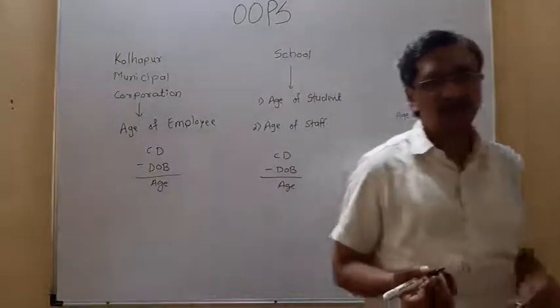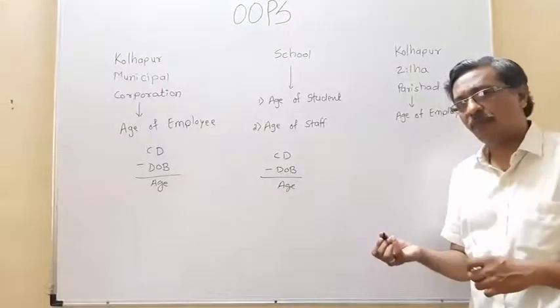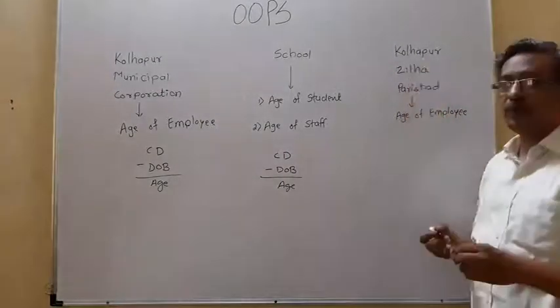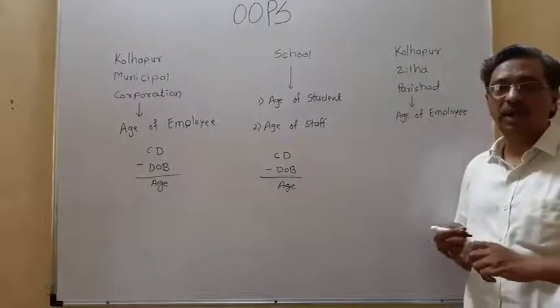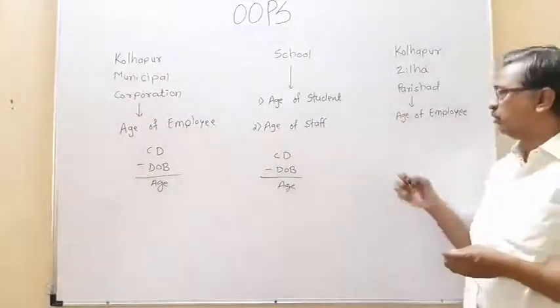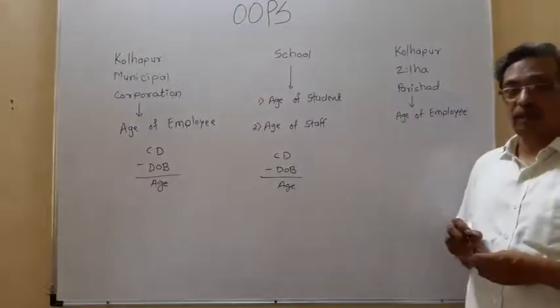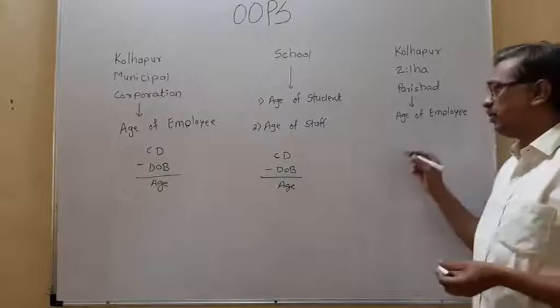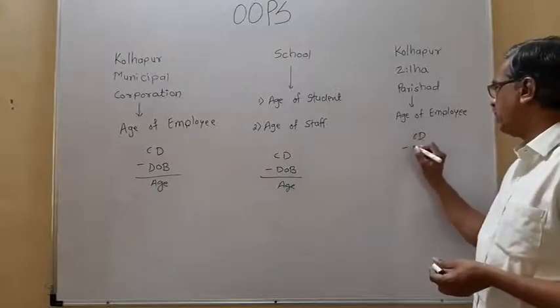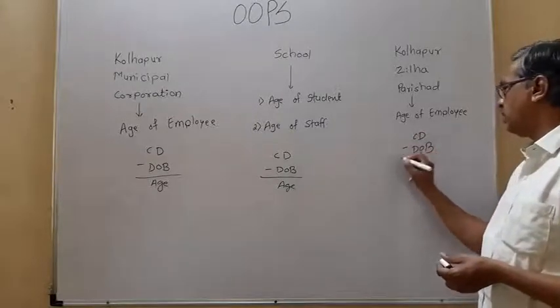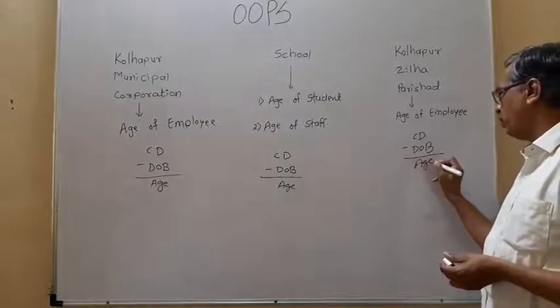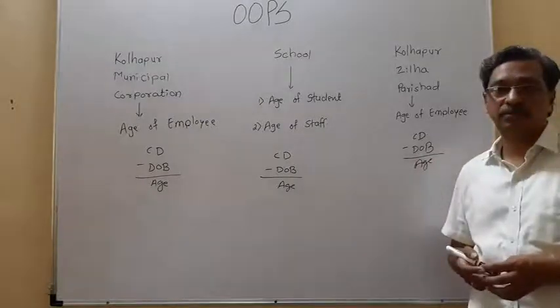After a few days or a few months, our company also got the software project for Kolhapur Jilla Parishad, and there also I want to calculate the age of the employee. The concept remains the same, current date minus date of birth, which will give the age.